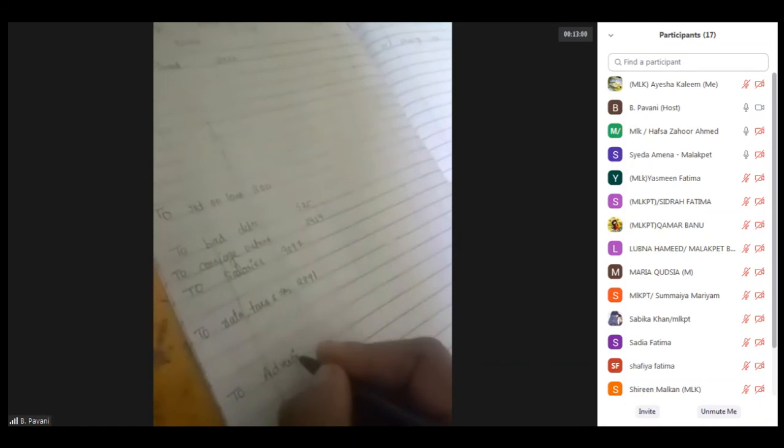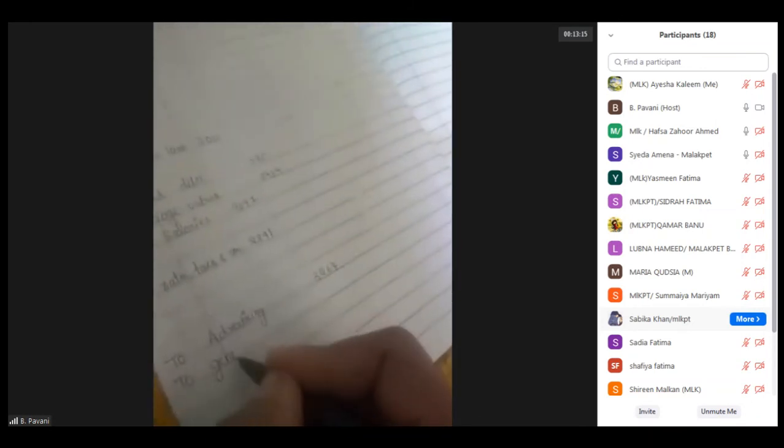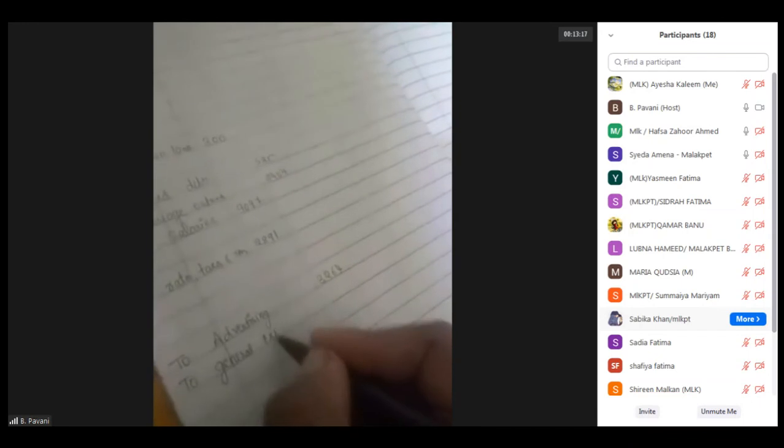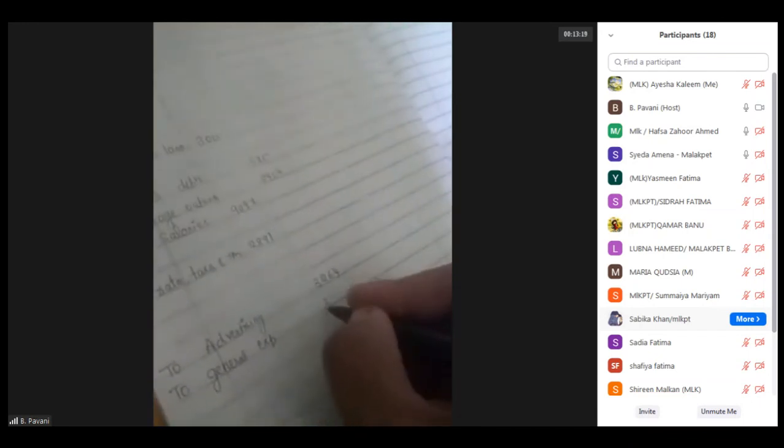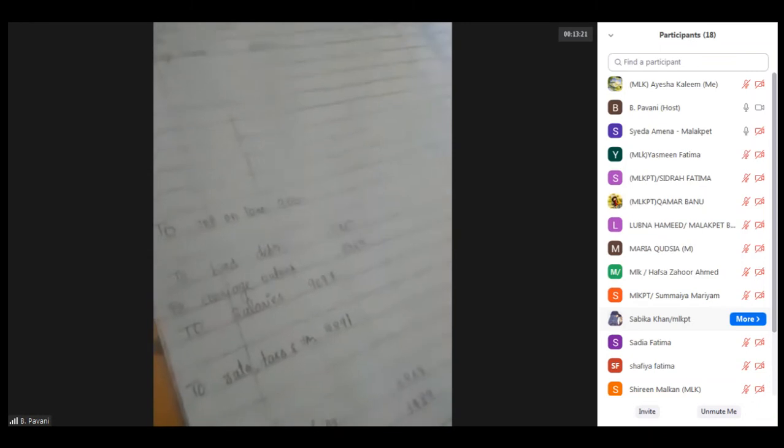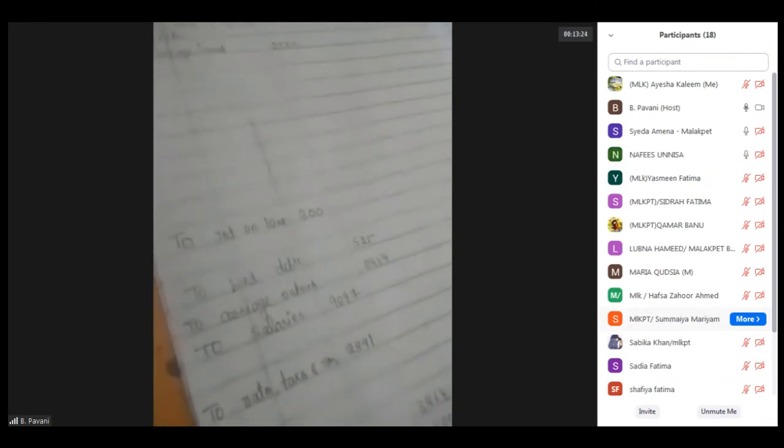Next is advertising. Advertising also will come in the P&L account debit side. The next they have given the general expenses. General expenses also will come here only. Next is bills receivable. Bills receivable is also an asset.